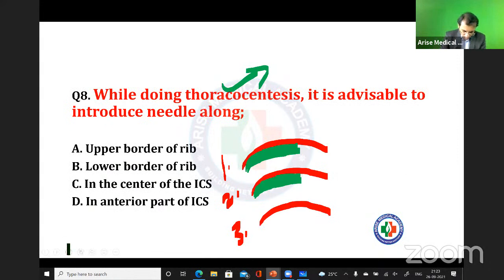See, whenever we are going to insert the needle for the thoracocentesis, I should insert at the upper border of the rib. यहाँ पे करना होगा, so that we are not going to damage the neurovascular bundle. Answer is A only. Fine. But see, like in this same question, if I ask you one more question here, if I have to do intercostal block, means whenever I have to inject the local anesthesia, now for the local anesthesia, I am going to insert the needle at the upper border of the rib or the lower border of the rib.